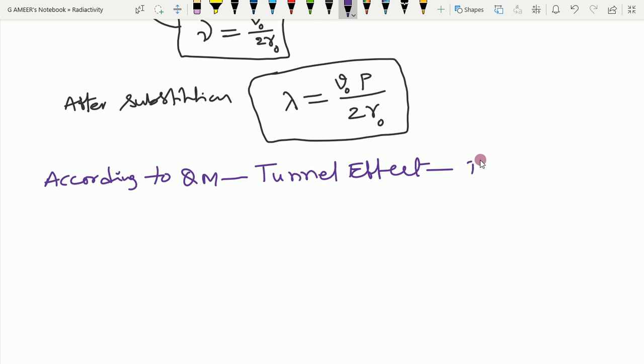The probability P is given by the probability of transmission.